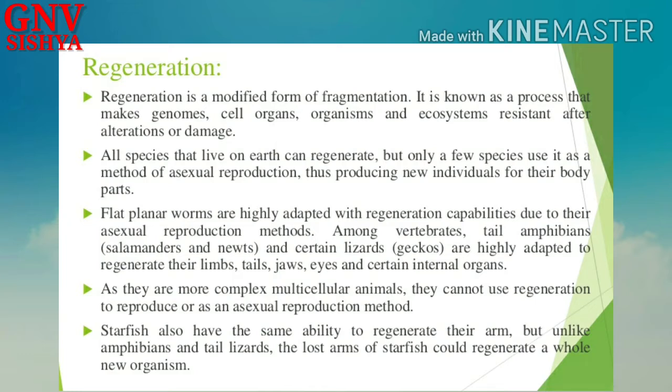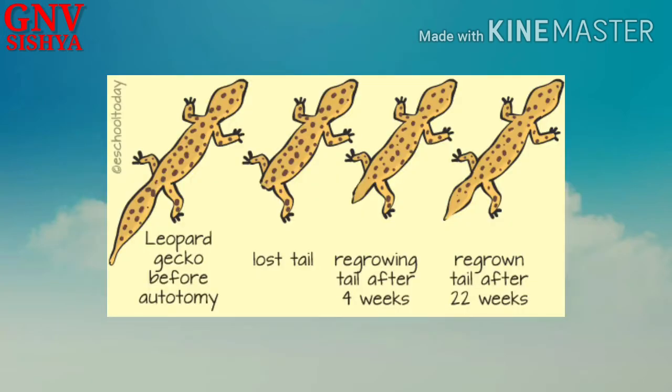Commonly we can see in lizards how regeneration takes place. In lizards, regeneration is not used as a method of reproduction, but when a predator is nearby, a lizard will cut off its tail. It will leave its tail to distract the predator, and later it will be able to grow a new tail, right?